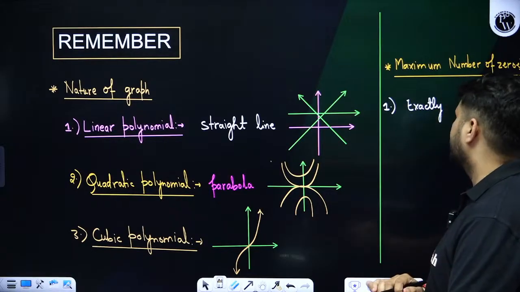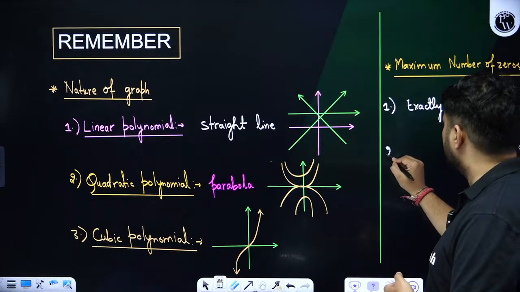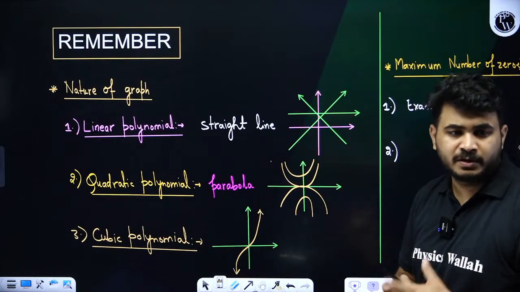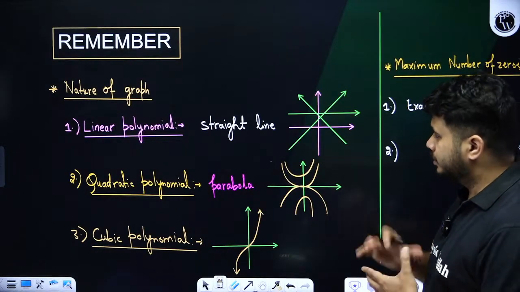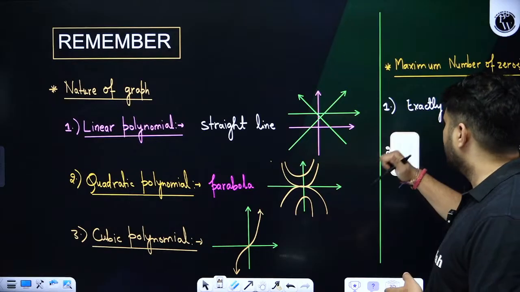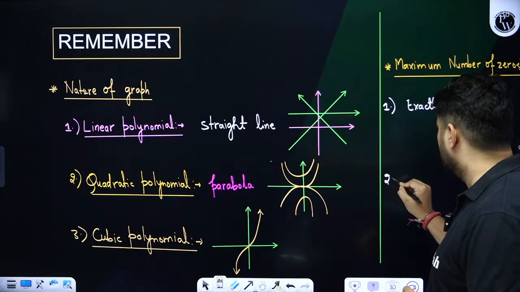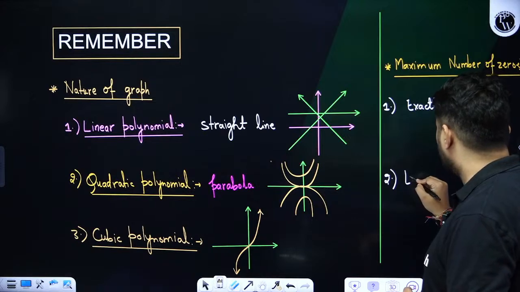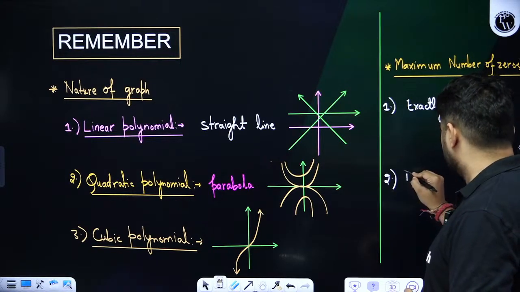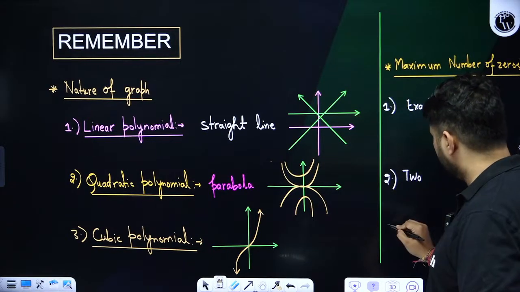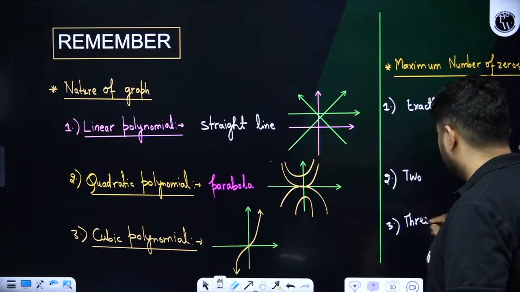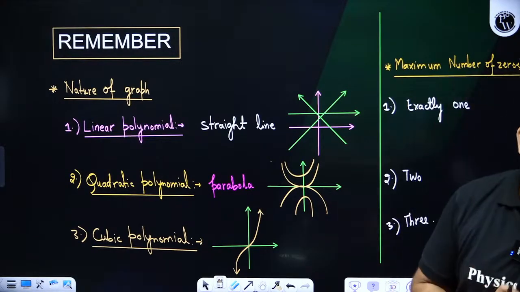Okay, exactly 1. Second one, I am saying maximum, we are not talking about the minimum. When we go ahead we are going to discuss minimum also. For the quadratic polynomial, it can be exactly 1, here it can be 2, and for the cubic it will be 3. Okay, so this is the basic idea you need to have.